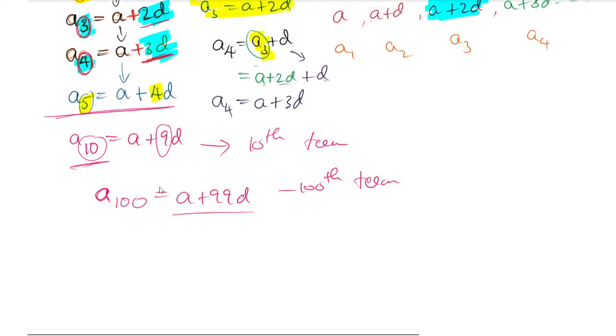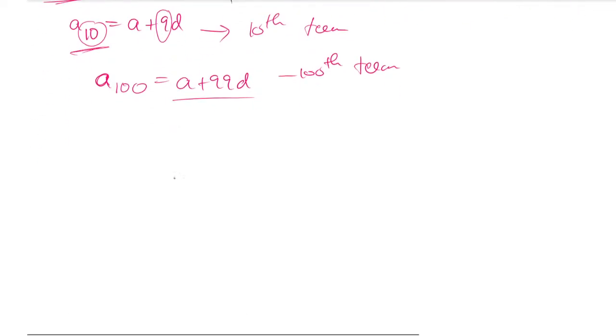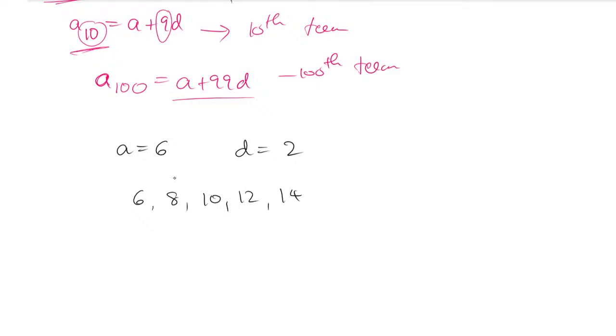So now I will give one question. The first term of an AP is 6 and the common difference is 2. I can go with 6 plus 2, 8, 8 plus 2, 10, 10 plus 2, 12, 12 plus 2, 14, 14 plus 2, 16. Like this way you can go. First term is here, second term, third term, fourth term, fifth term, sixth term. Till the sixth term you have found.